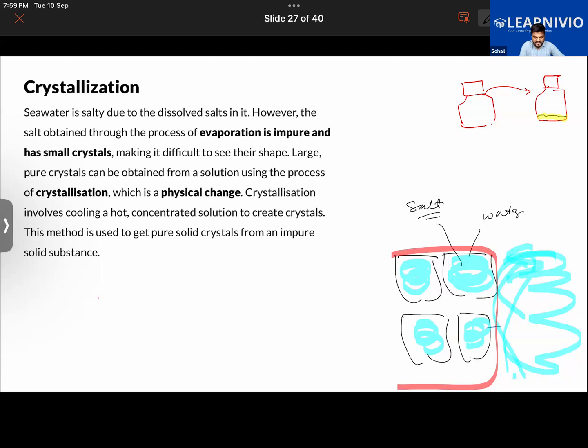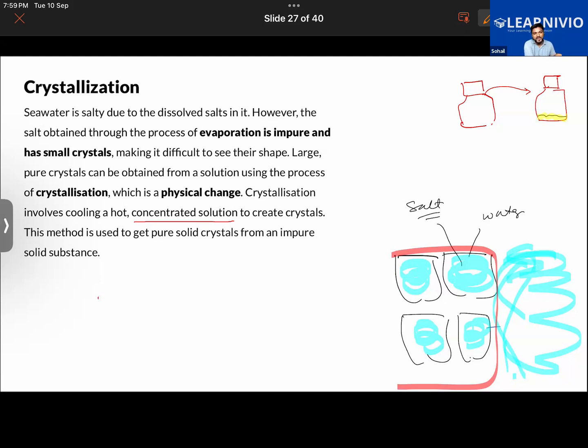The basic principle of the method of crystallization is that, first of all, do you understand what a concentrated solution is? Here, this term concentrated solution is repeatedly being used. Have you studied about it? No? Okay, let me first of all clarify this. Only then it will be easier for you to understand.